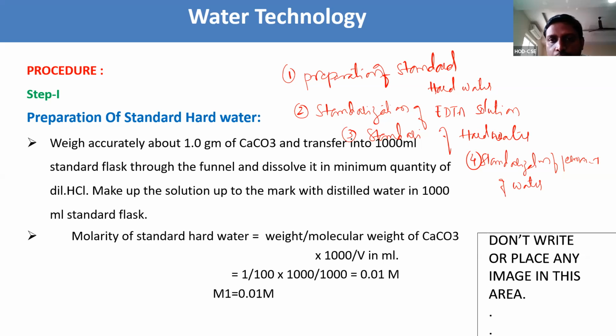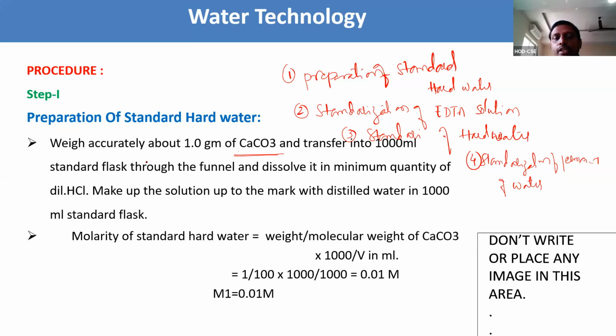One is preparation of standard hard water, standardization of EDTA solution, standardization of hard water, and the standardization of permanent hardness of water. Coming to the first step, what we need to do? Step 1 is, we need to weigh about 1 gram of calcium carbonate, and we need to transfer it into the 1000 ml standard flask.